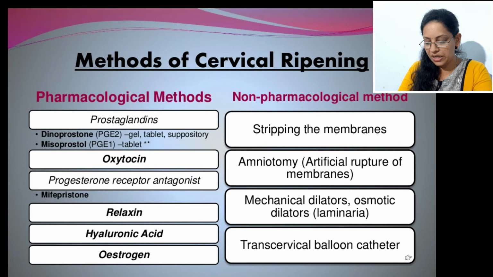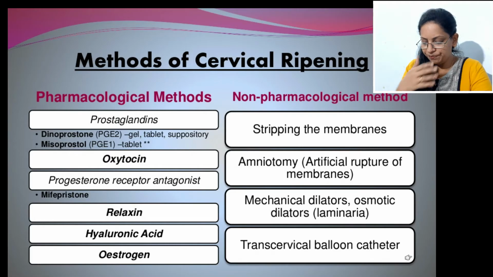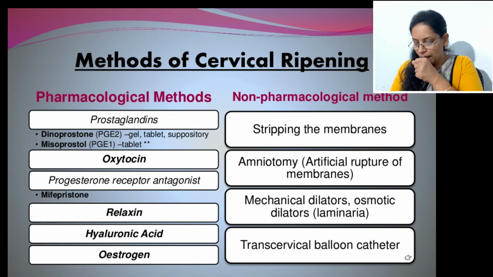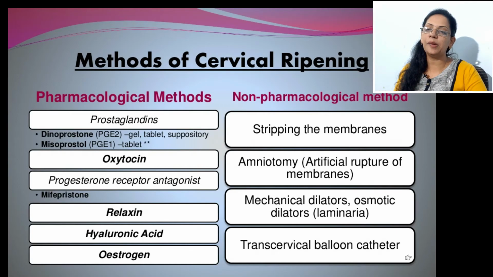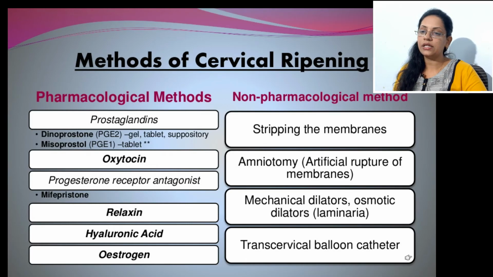We increase the space of that genital cavity, or we give the stripping method. That means we do the proper PV examination. In stripping of membrane, we separate the wall of cervix from the uterine segment. Repeated PV examination in a particular manner, so that cervix is separated and there is sufficient space for passage of baby. So we do the stripping of membrane.